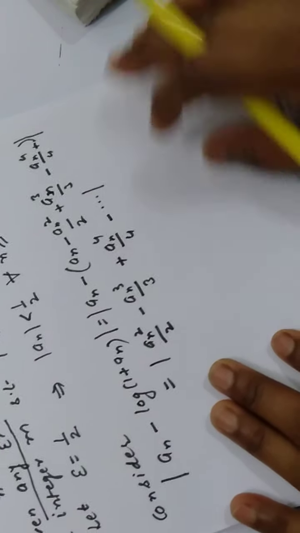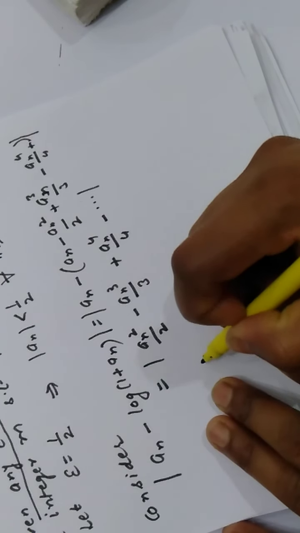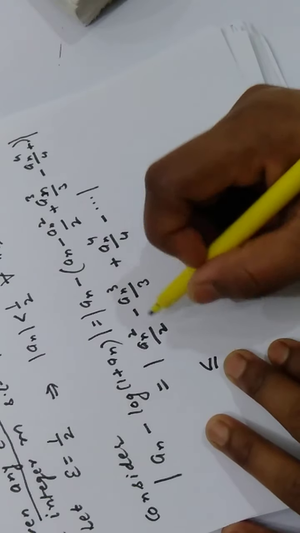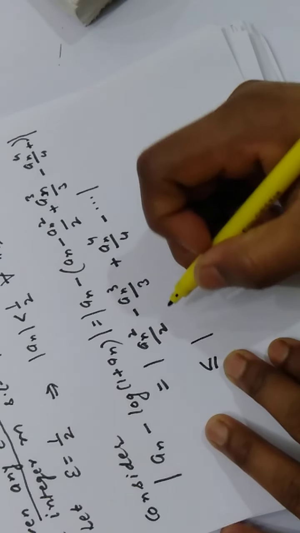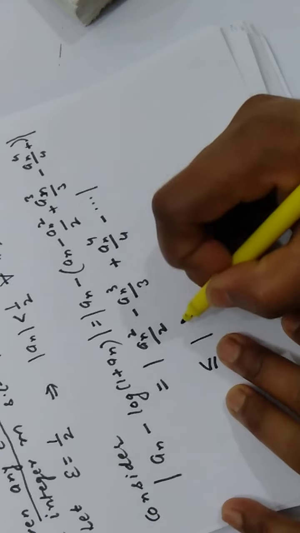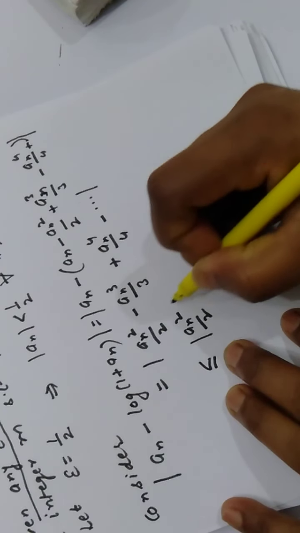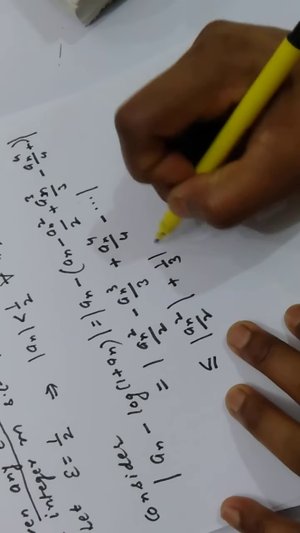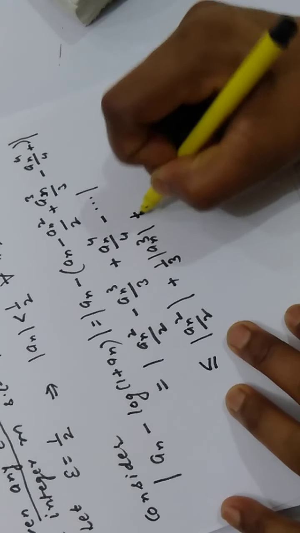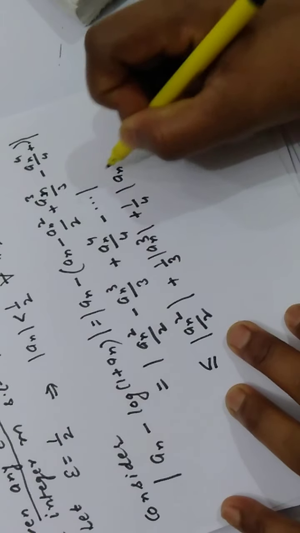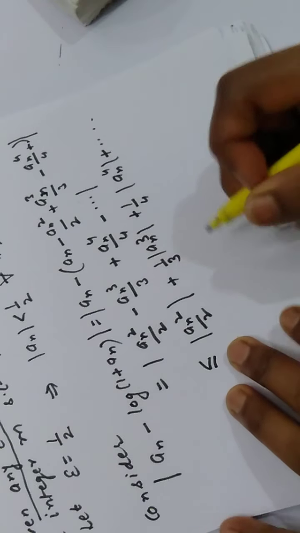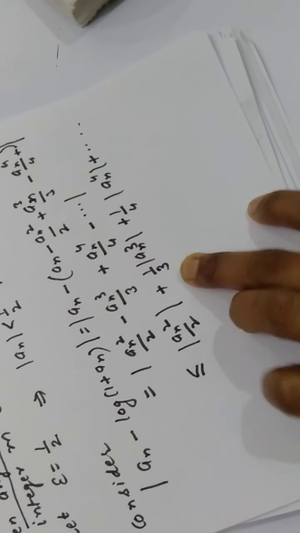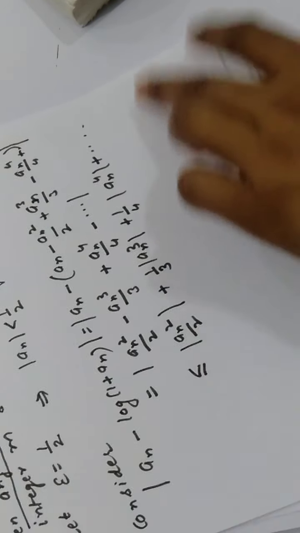And you know that the modulus of a sum is always less than or equal to the sum of the moduli of the individual terms. So by using the triangle inequality, it is less than or equal to modulus of an square by 2, then 1 by 3 modulus of an cube, then 1 by 4 modulus of an 4, plus and so on. This 1 by 3 is less than 1 by 2, this 1 by 4 is less than 1 by 2 and so on.